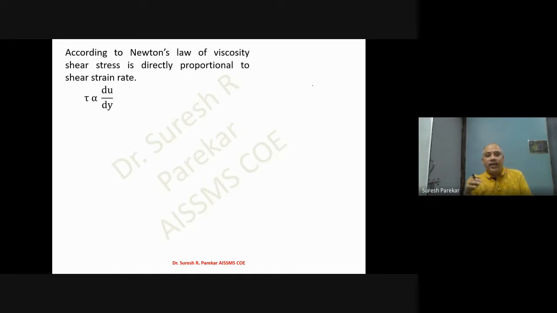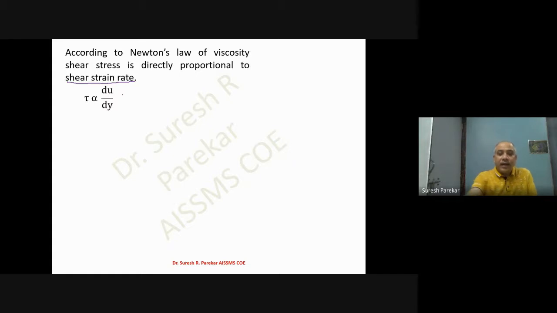Now, according to Newton's law of viscosity, shear stress is directly proportional to shear strain rate. This you have to always keep in mind: this is not shear strain, this is shear strain rate. So we have tau proportional to du upon dy.